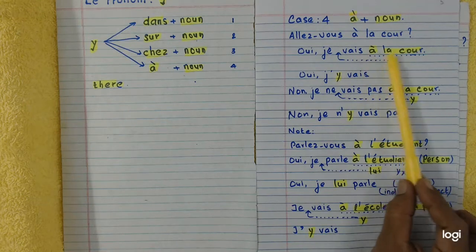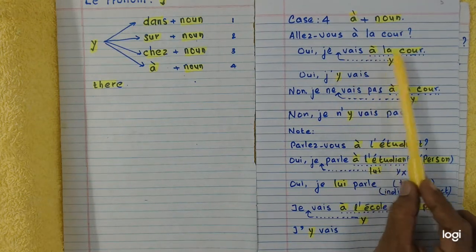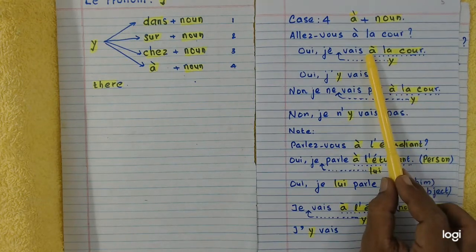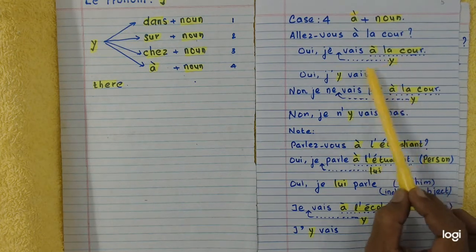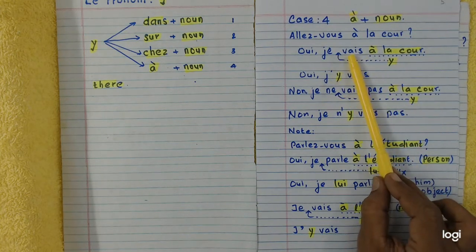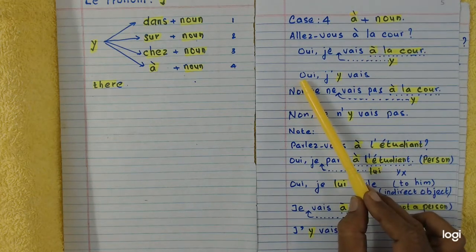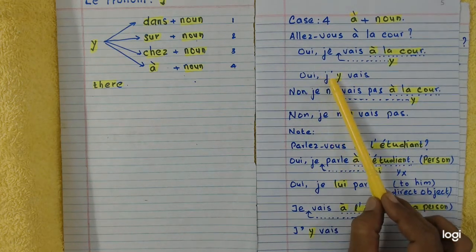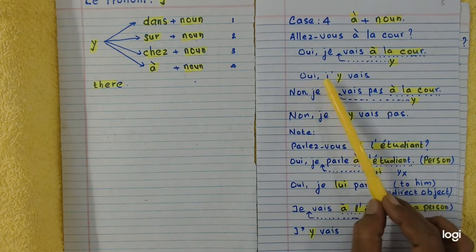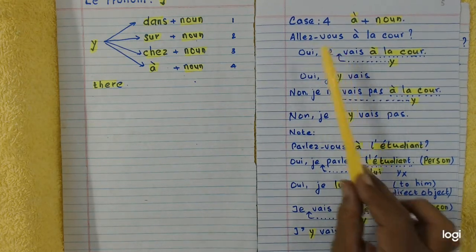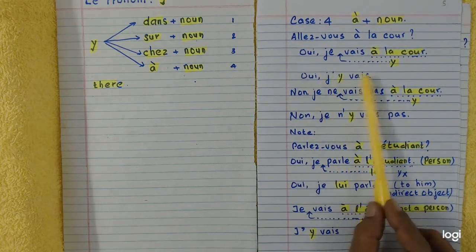Je vais à la cour. I go to the ground. The à and noun are replaced by y, and y is written before the verb. You get the affirmative answer: Oui, j'y vais. Yes, I go there.